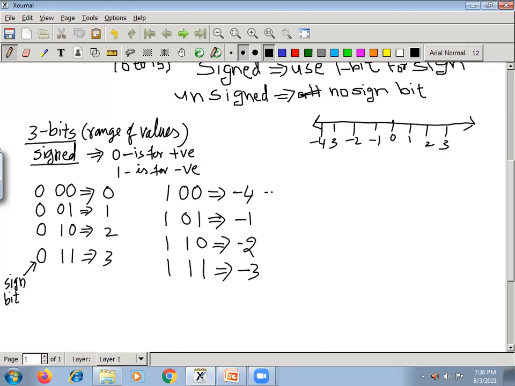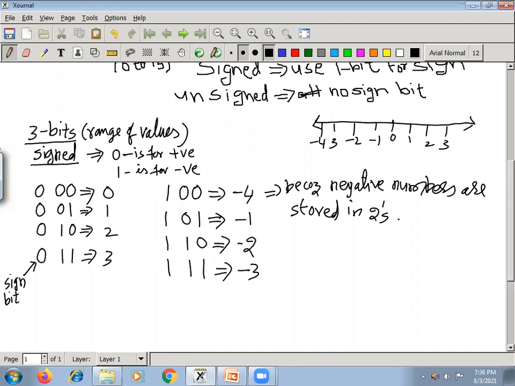Because negative numbers are stored in 2's complement form.